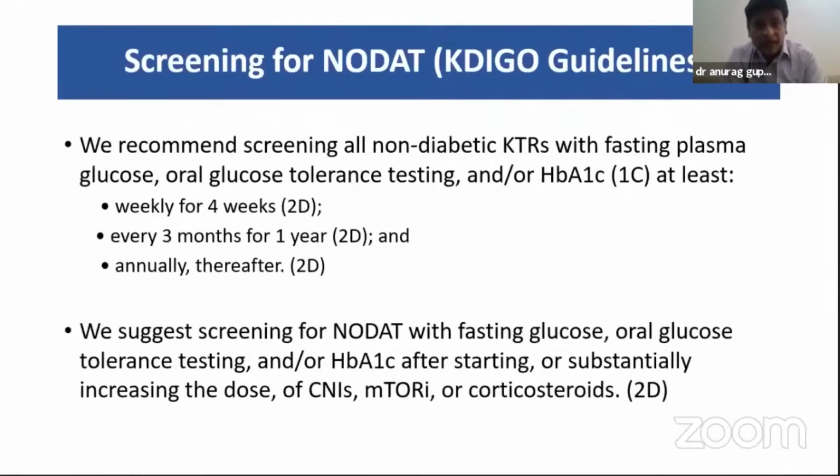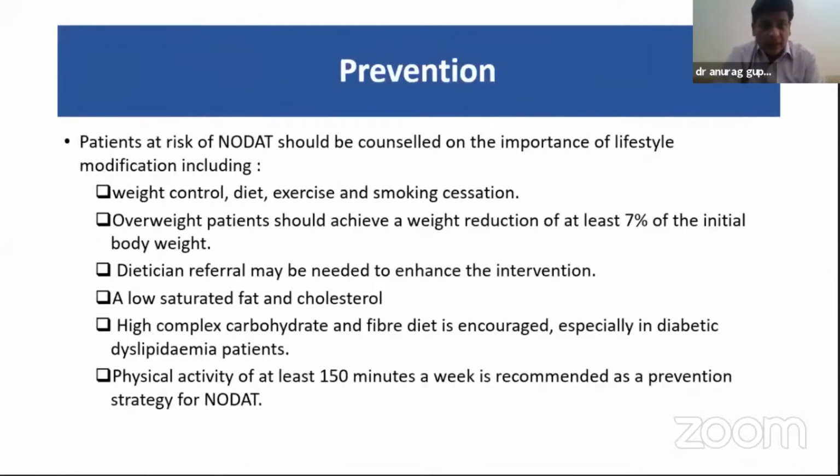And what are the guidelines? Post-transplant screening by KDIGO: screening all non-diabetic kidney transplant patients with fasting plasma glucose, oral glucose testing, and/or HbA1c weekly for 4 weeks, every 3 months for 1 year, annually thereafter. And we suggest screening for NODAT with fasting glucose and oral glucose testing even when there is an increase in dose of CNI, mTOR inhibitors, or corticosteroids. The prevention is the best policy.